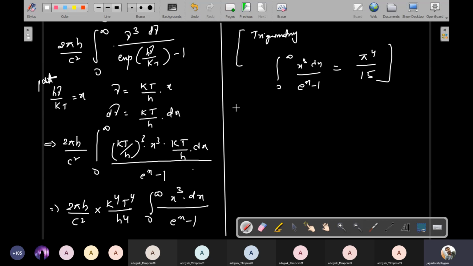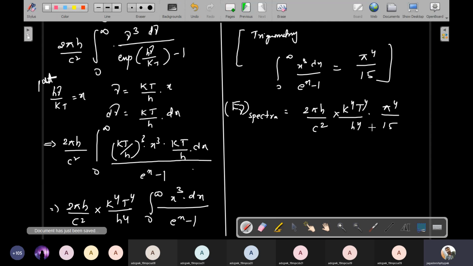So simply substitute into E nu spectral. E nu spectra is equal to 2 pi h by c square into k power 4 T power 4 by h power 4, into this value, which is simply pi power 4 by 15. From this equation, simply cancel all the remaining terms.